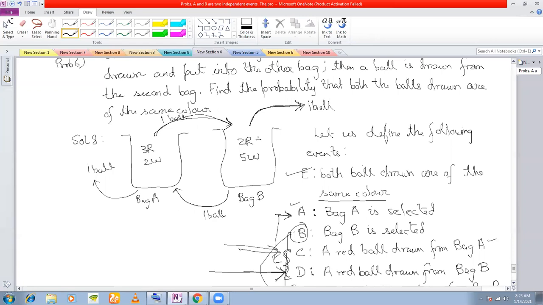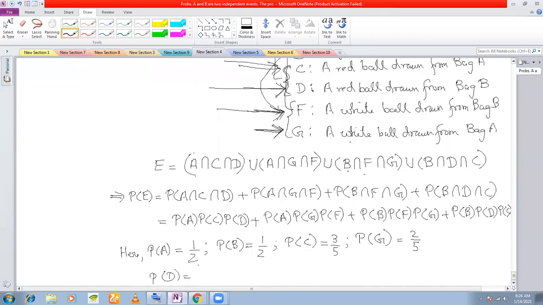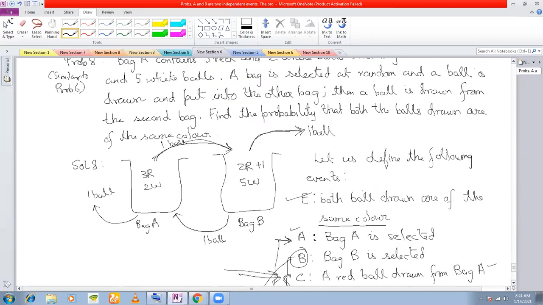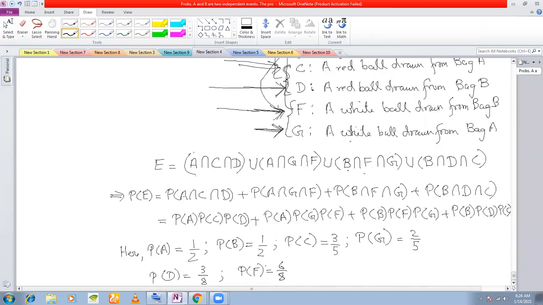That means now how many red balls does it become? 3 red balls. So what is the probability of getting a red ball? How many total number of balls? 8. 3 by 8, exactly. So 3 by 8. And when I'm saying P(F), white ball drawn from bag B, it means I have transferred a white ball from this bag. So this time, how many white balls does it become? It becomes 6 white balls, right? So what is the probability? 6 by 8. Clear with this, Amir?